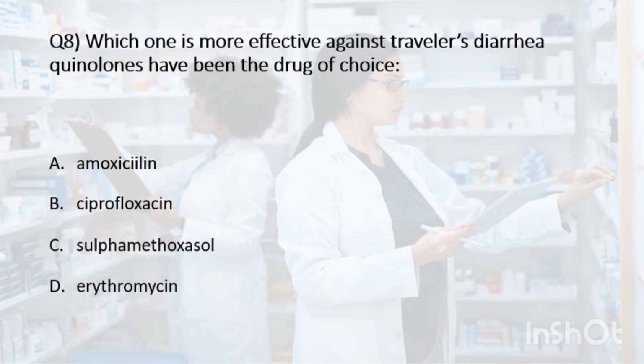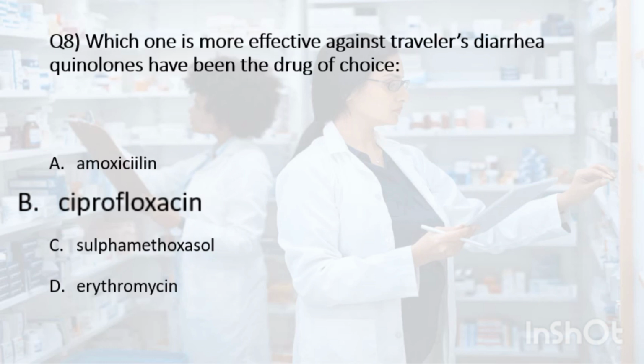So, question number 8. Which one is more effective against traveler's diarrhea? Quinolones have been the drug of choice. The options are: A, amoxicillin; B, ciprofloxacin; sulfamethoxazole; or erythromycin. The correct answer is ciprofloxacin, the more effective drug against traveler's diarrhea. B is ciprofloxacin, which belongs to the quinolone class of antibiotics, which has been the drug of choice.